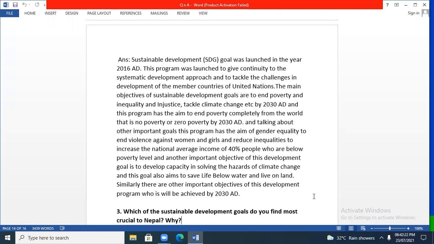Similarly, there are other important objectives of this development program which will be achieved by 2030 AD. Here you have to read this, which will be achieved by 2030 AD.